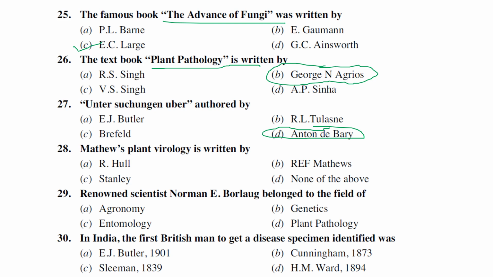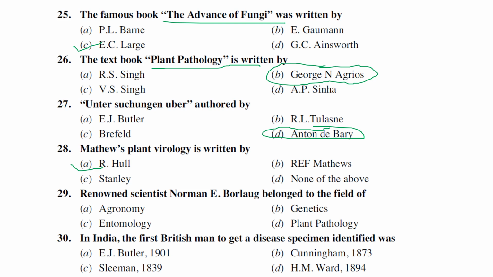And the second one is Matthews' Plant Virology, which was written by Roger Hull. We know very well, for plant pathology in general Anton de Bary's book was very famous. When it comes to plant virology, it is Roger Hull. Matthews' Plant Virology, Roger Hull, we used to see in the libraries, right? So Matthews' Plant Virology was written by Roger Hull.